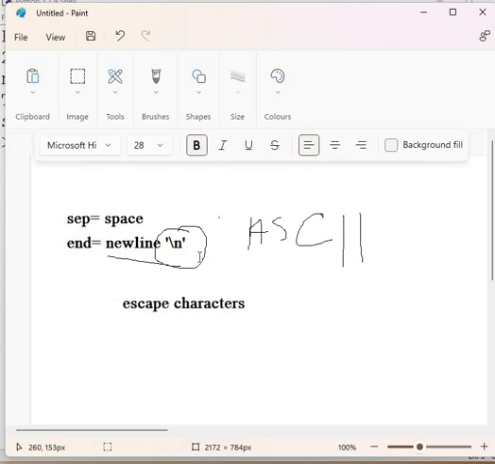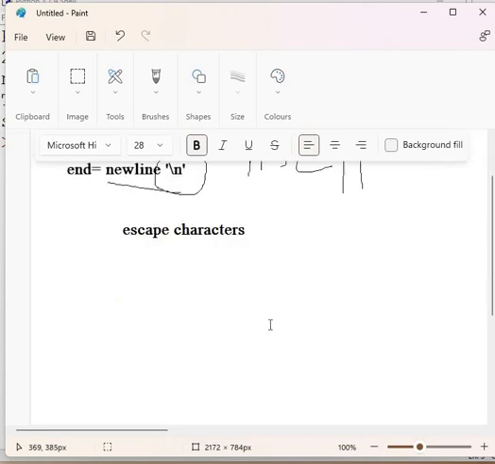If you want \n just as it is, without its actual effect, you just want \n on the screen, you can make use of R. The use of R in Python is for a raw string, so that the backslash will act as a backslash only, and will not act as an escape character. So it will be \n only on the screen.